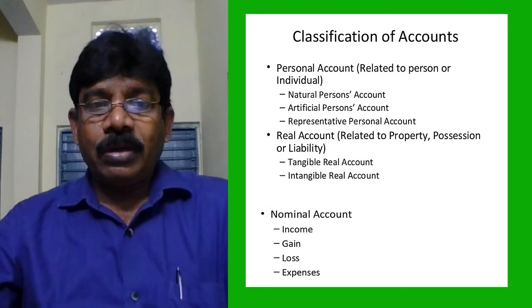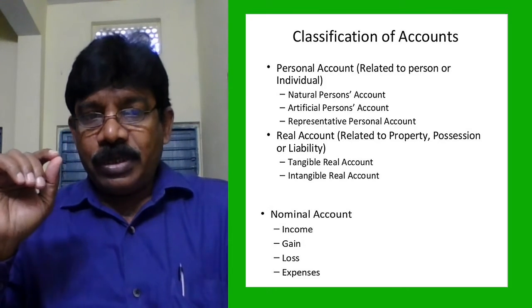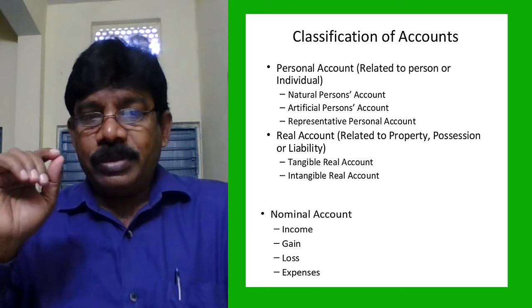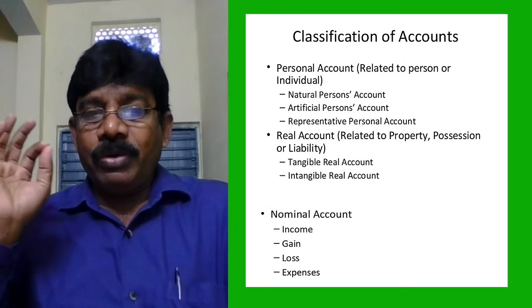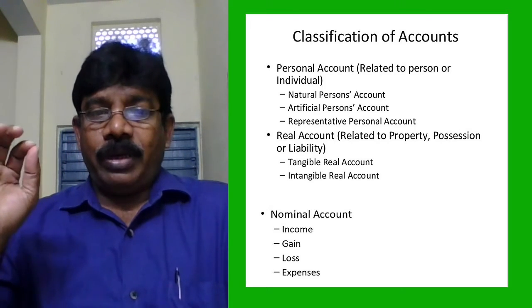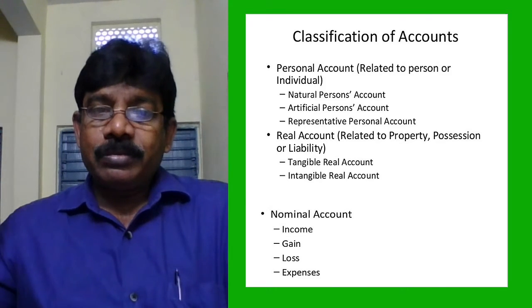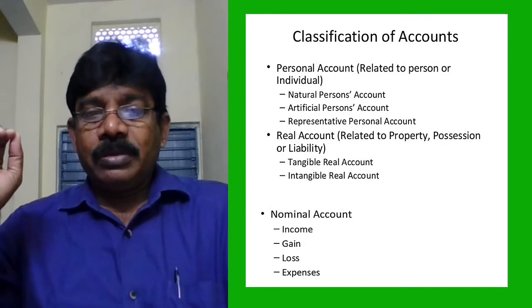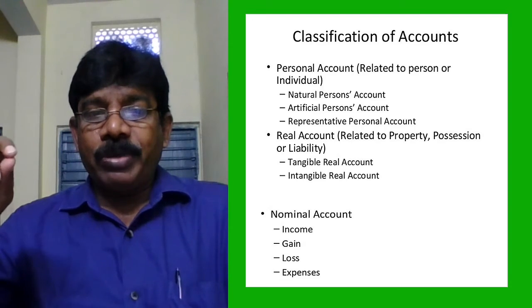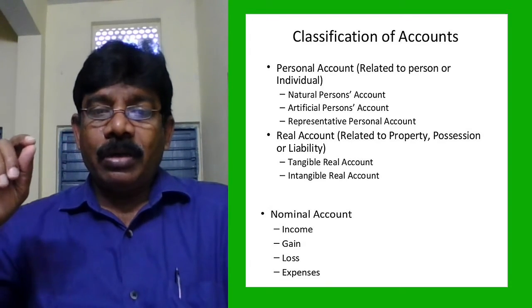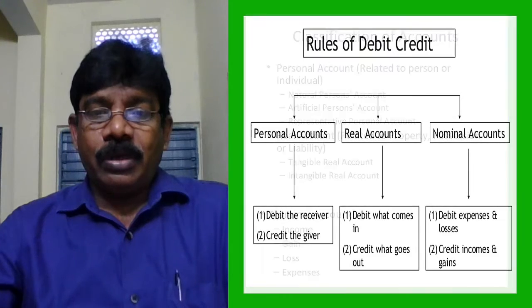Nominal accounts have their existence in only one accounting year. Later they may or may not appear. That's why they are called nominal accounts. These are incomes, gains, losses, and expenses.